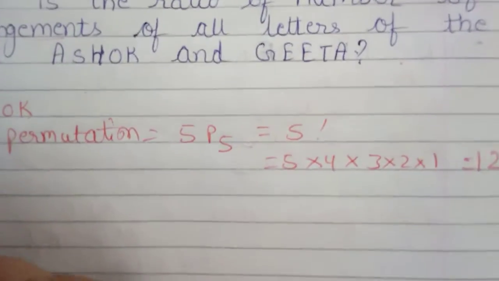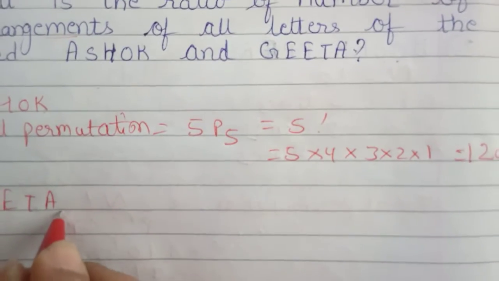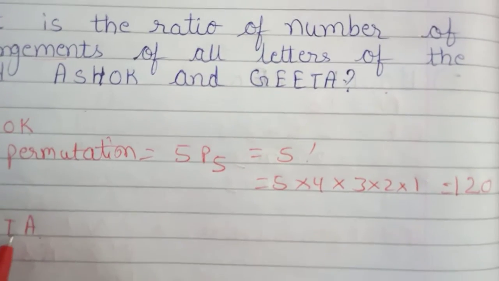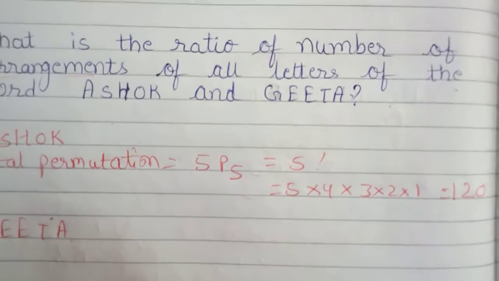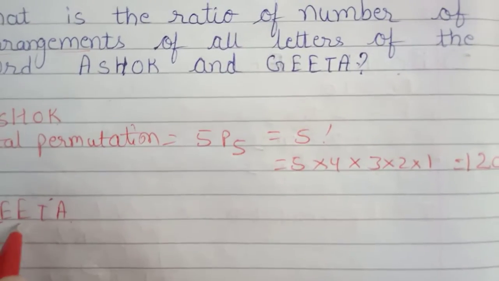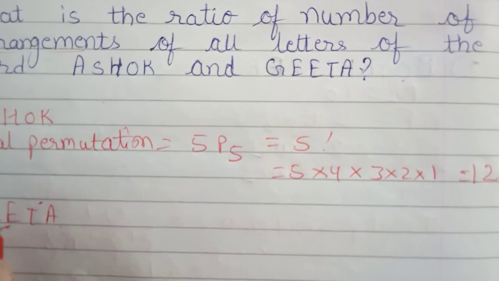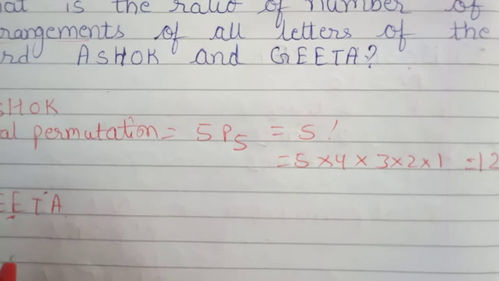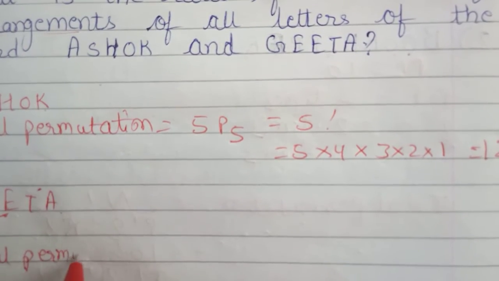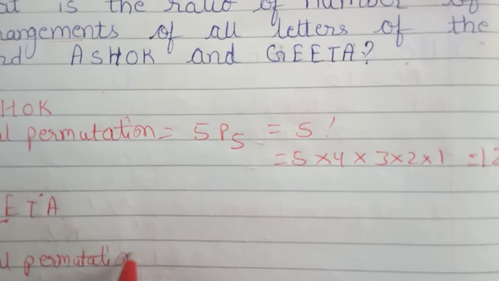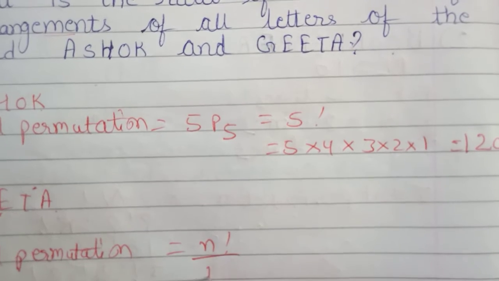And same way we will find out for Geeta. So here also we have 5 letters. So total permutation of arranging these 5 letters, but here E is repeated. So we'll use the identical thing formula. So total permutation is equal to n factorial upon p factorial.